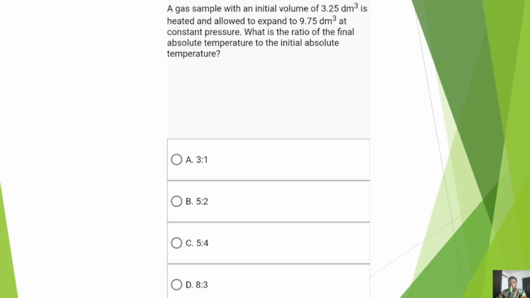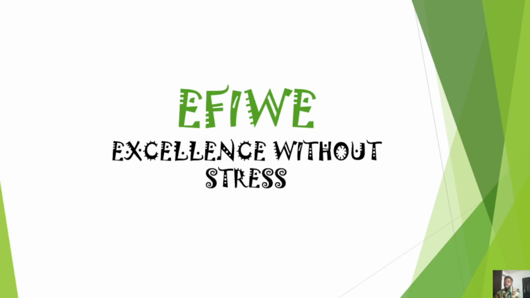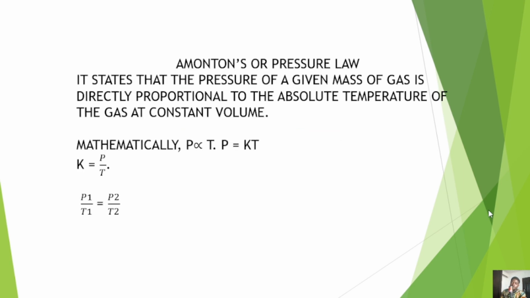I presume you have been able to understand the concepts with respect to Charles' law. In this particular study, we are going to be considering what we refer to as the pressure law. There's usually an argument on who has this law. Gay-Lussac and Amonton both postulated this law independently. Amonton postulated first, but he didn't publish it. Gay-Lussac postulated and then published it. However, you might be confused on what they call it. The point is this: whether you see it as Amonton's law or pressure law, they actually imply the same thing. So what is this pressure law we are talking about?